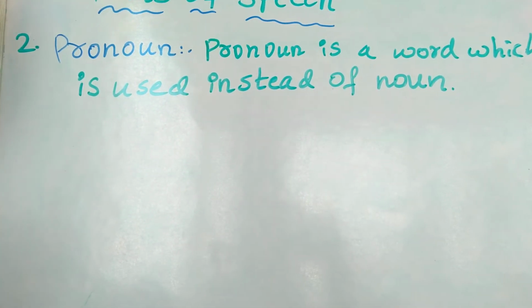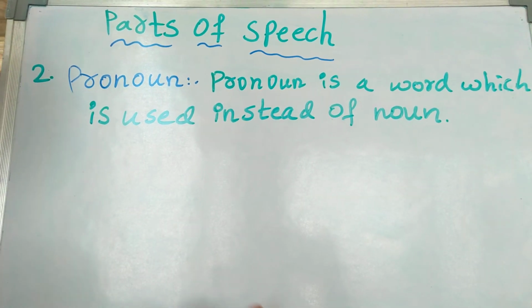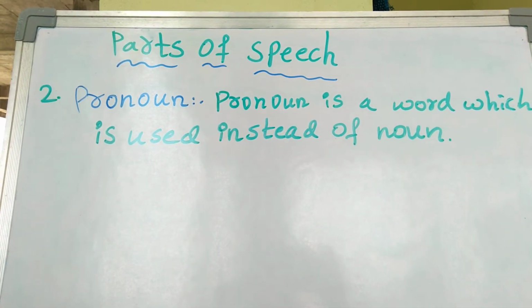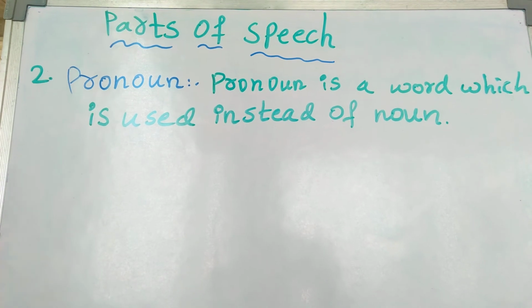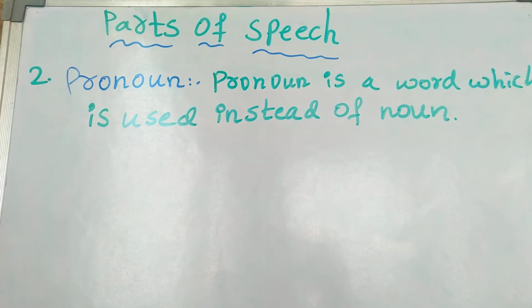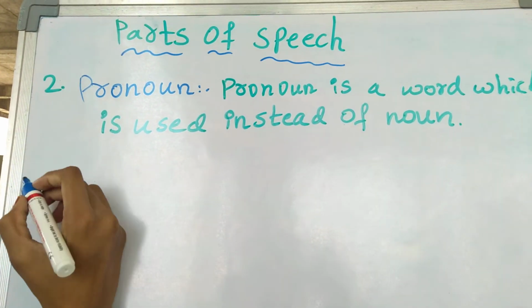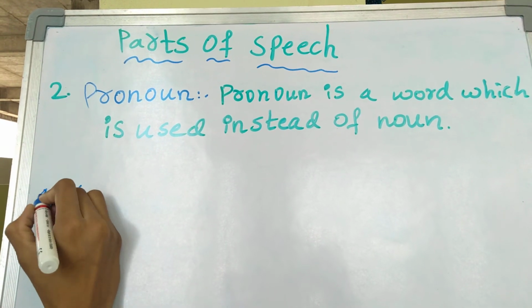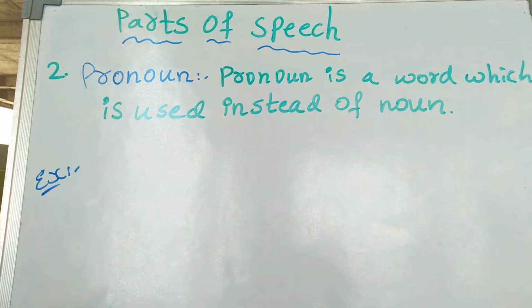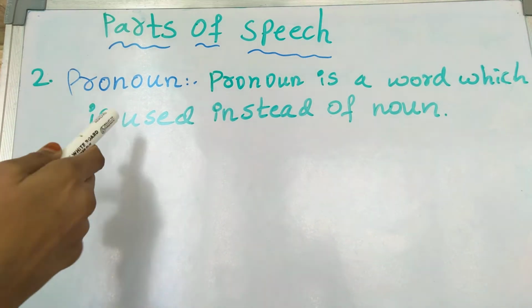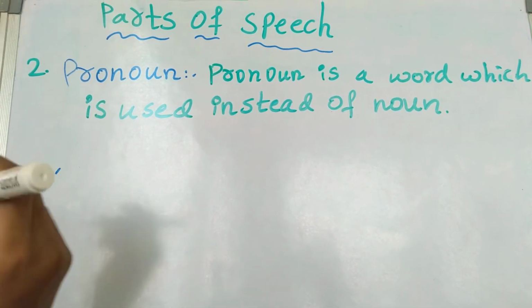Ramachandram is an honest person. He is an honest person. Deepika is going to Tirupati. Instead of Deepika is going to Tirupati, here we are writing she is going to Tirupati. Like that we use these pronouns instead of nouns. I'll write the previous examples and this example.